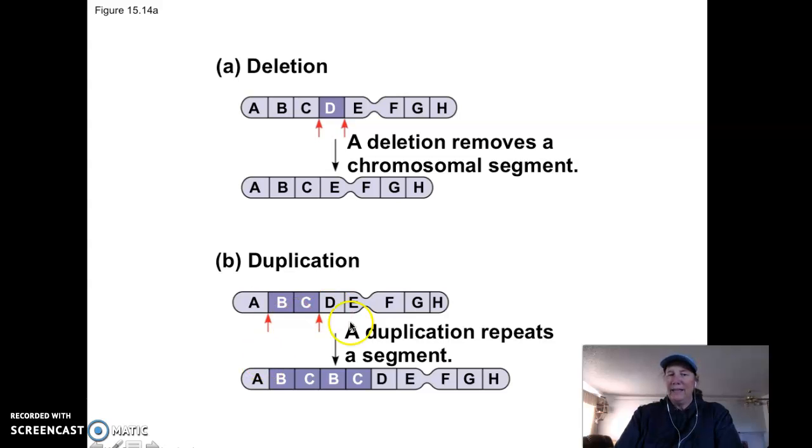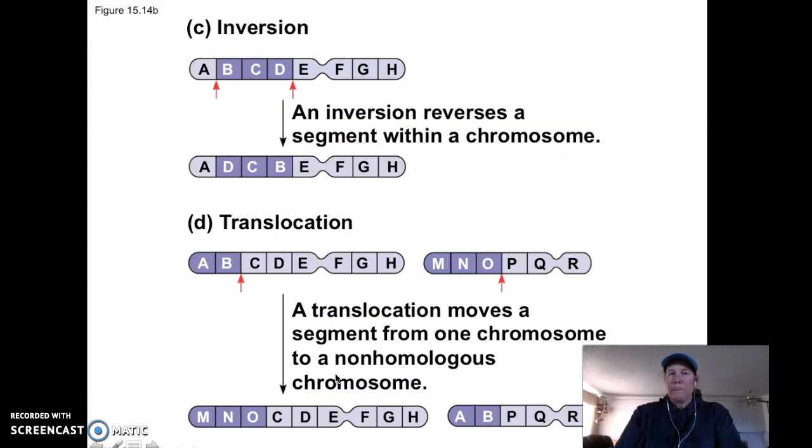Again, when the RNA comes in and it's supposed to make a copy of the D, and it goes to the spot it's supposed to be and B is there, there's going to be a problem. Inversion. You can see here, instead of A, B, C, D, it's A, D, C, B. This part got switched around. It usually doesn't happen to a whole chromosome, it's usually a part of it. And again, this will throw off things when it comes to make a copy. If it's coming to make a copy of B and D is there, there's going to be a problem.